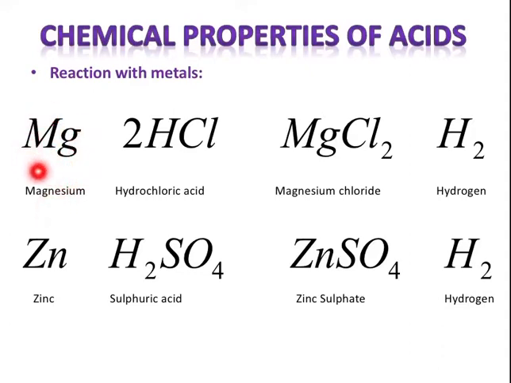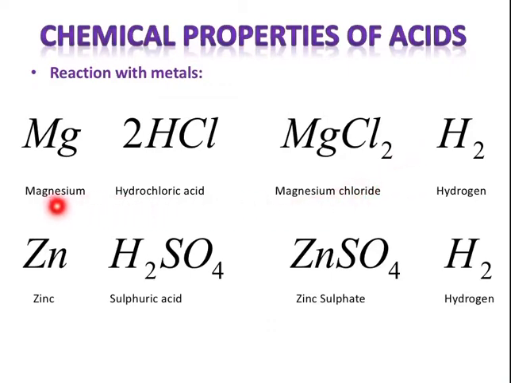This is the symbol of magnesium, this is the symbol of HCl. But the arrow is not showing over here, but here is the plus sign, here is the arrow sign. I don't know why the arrow and plus sign are not shown here. Might be some problem with the PPT or something like that. So here will come plus, here is the arrow, here will come plus. I'll show you in other reactions.